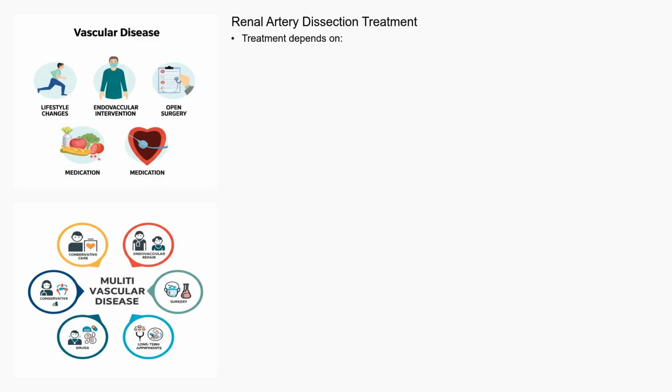Endovascular treatment, such as stenting, involves inserting a catheter into the artery and placing a stent, a small mesh tube, to support the artery wall and restore blood flow. In some cases, open surgical repair may be necessary to repair the damaged artery. Anticoagulant or antiplatelet medications are often prescribed to prevent blood clots from forming in the affected artery. Long-term follow-up is essential to monitor kidney function and prevent recurrence.